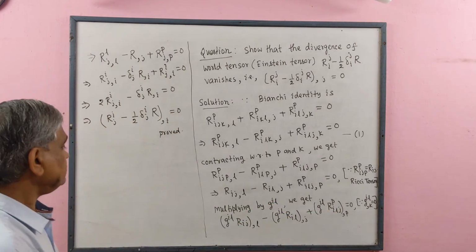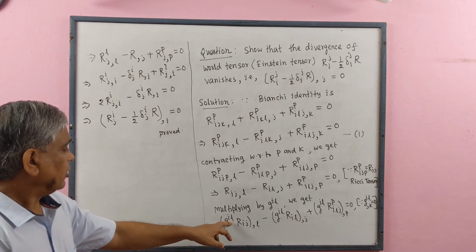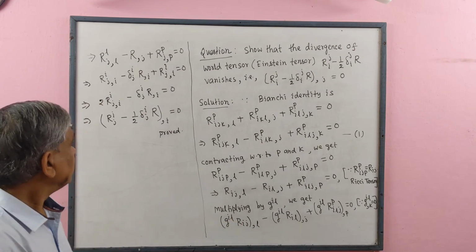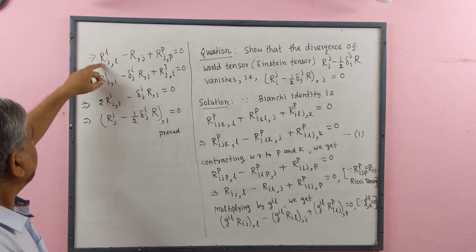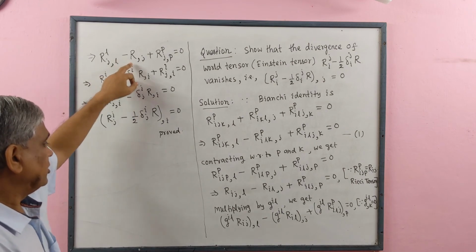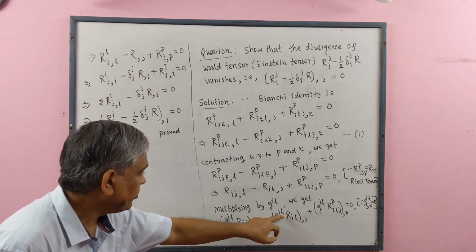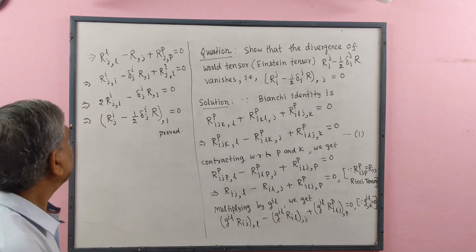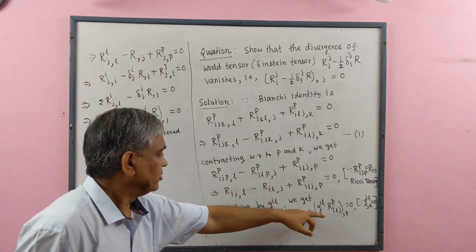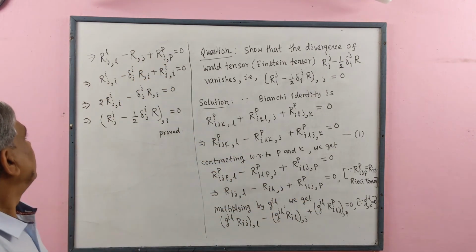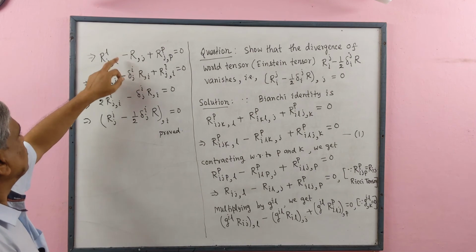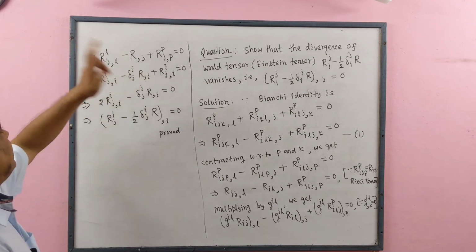Here, contraction with respect to index I, we get R^l_{j,l} minus. Similar case here, contraction of I and L. So we get R_{,j} plus, similarly the third. Here L is the dummy suffix, so we may replace the dummy suffix by any suffix.